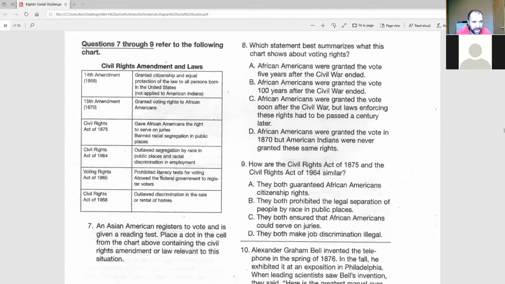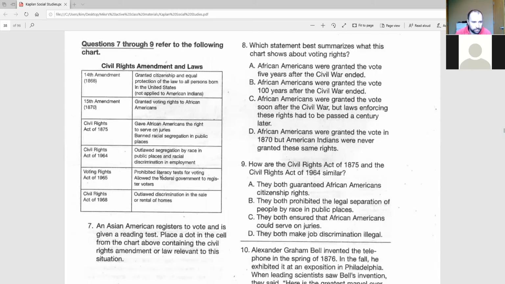Civil Rights Act of 1875 gave African Americans the right to serve on juries, banned racial segregation in public places. The Civil Rights Act of 1964 outlawed segregation by race in public places and racial discrimination in employment. The Voting Rights Act of 1965 prohibited literacy tests for voting and allowed the federal government to register voters.